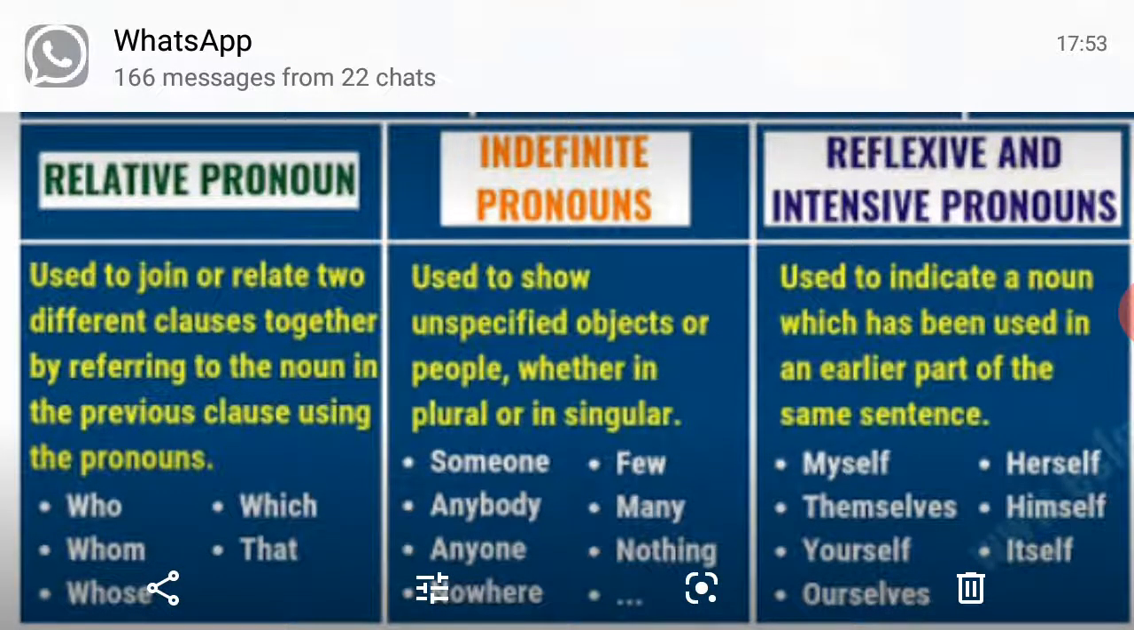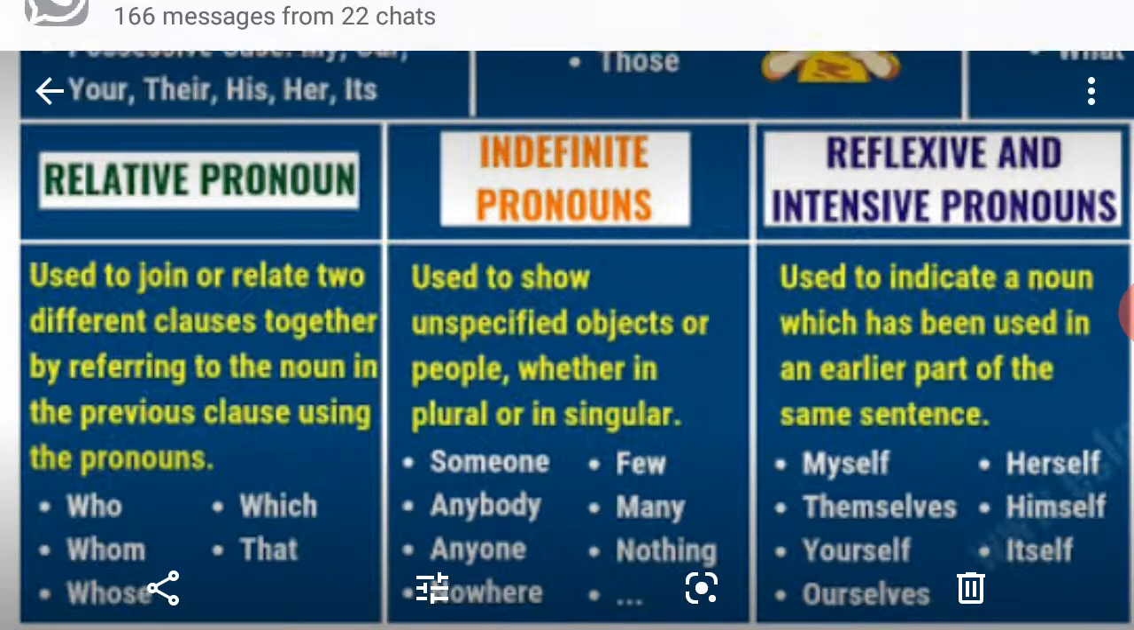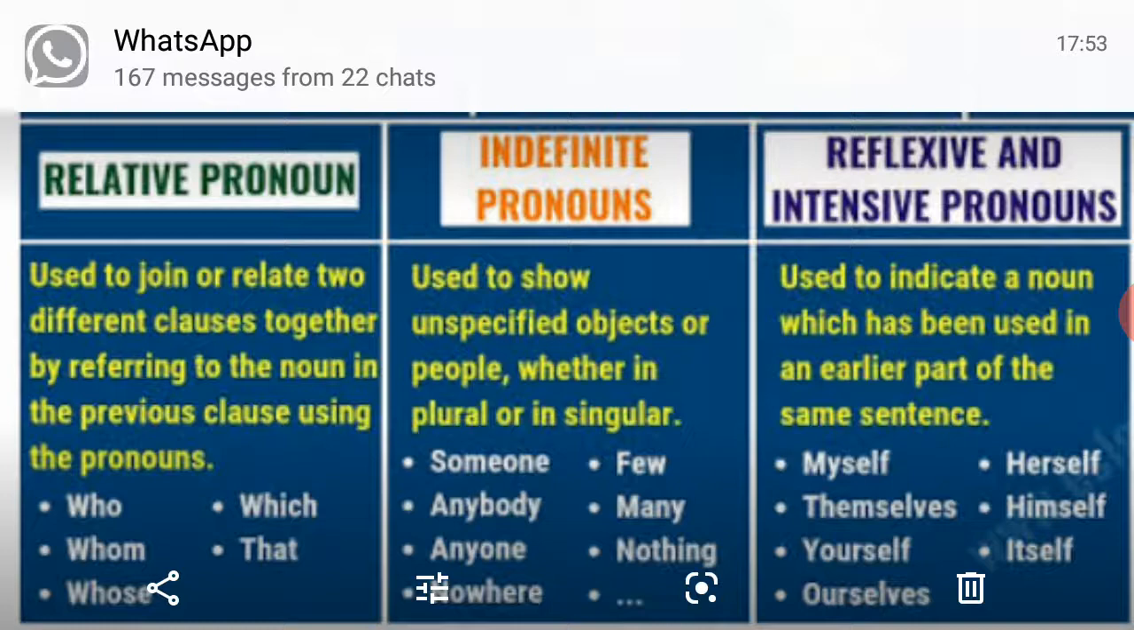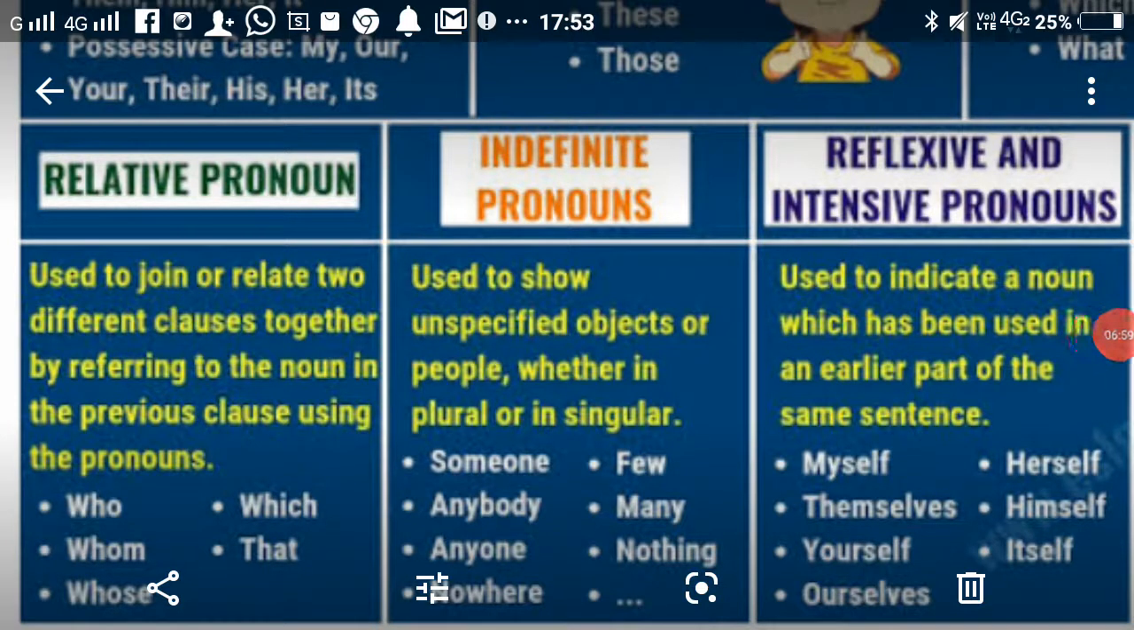Next is your relative pronoun. Relative pronoun is used to join or relate two different clauses or phrases so that it can form a sentence. When we join two different clauses, we use relative pronouns like who, whom, whose, which, and that.